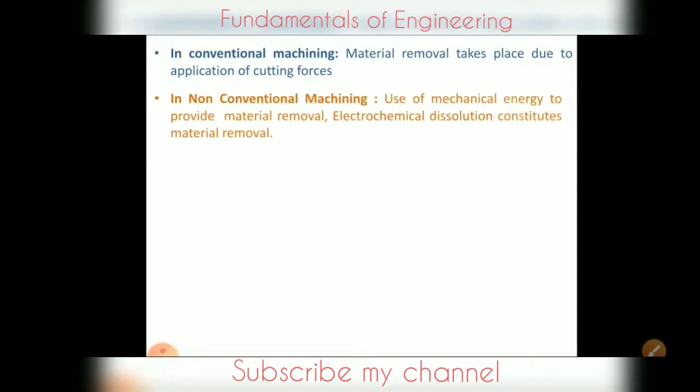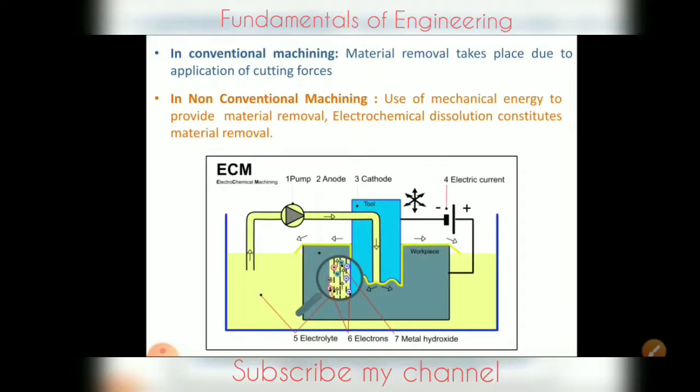But non-conventional machining utilizes other forms of energy. These are the three main forms of energy that can be used by non-conventional machining processes: thermal energy, chemical energy or electrical energy. And in conventional machining, whatever chip formation we are getting is due to shear deformation, so we get macroscopic chips.